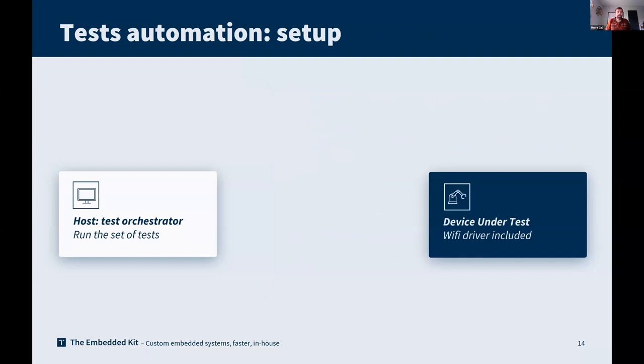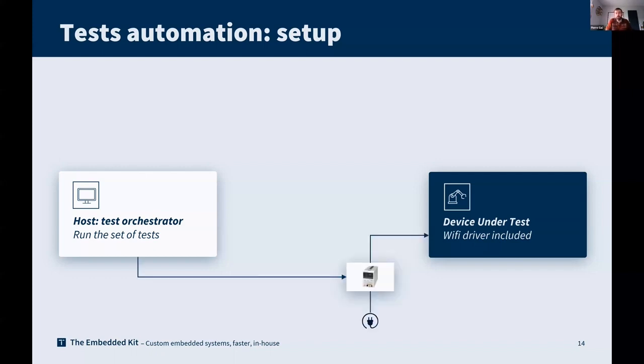So we are in the same schema as before. We have our test orchestrator that will run and orchestrate the test. We have the device under test, which could be, I don't know, maybe a coffee machine, a smart coffee machine. And we would like to be able to control it.